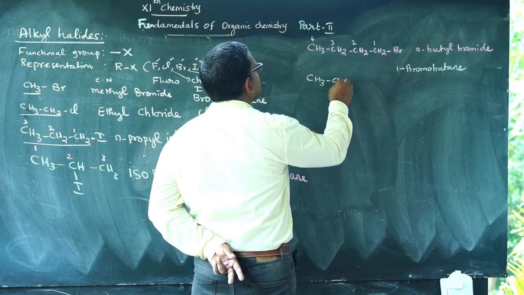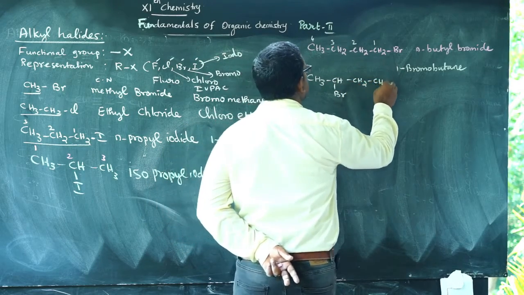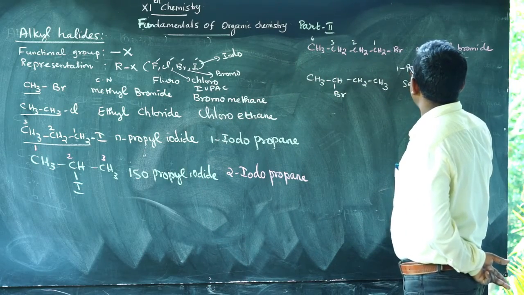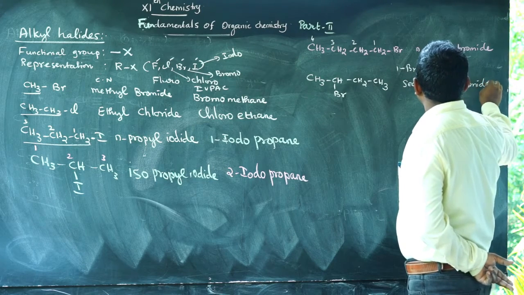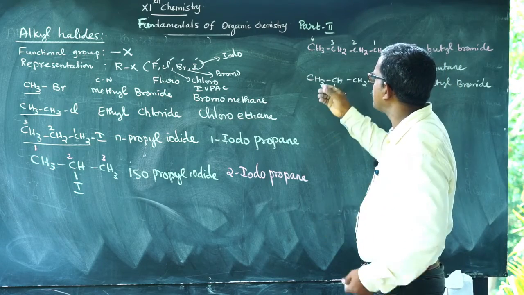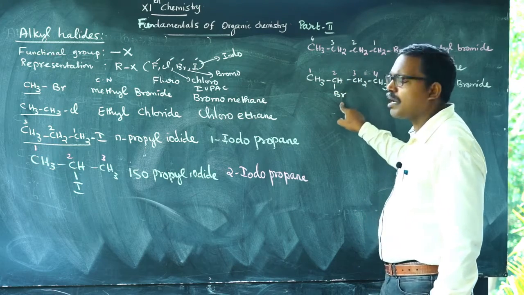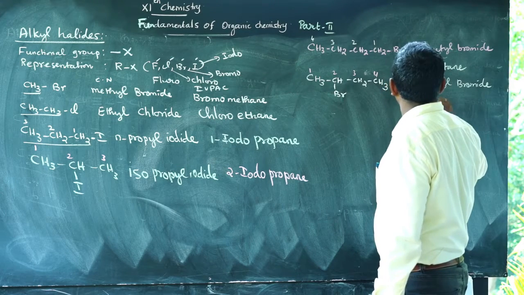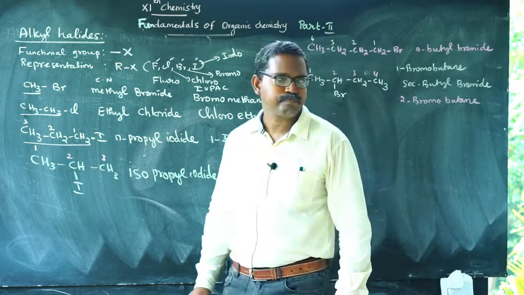CH3 CHBr CH2 CH3. This is secondary butyl bromide. Numbering 1, 2, 3, 4, bromine is present on the second carbon. Therefore, 2-bromobutane.